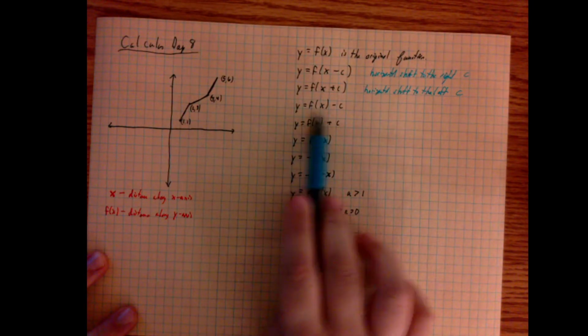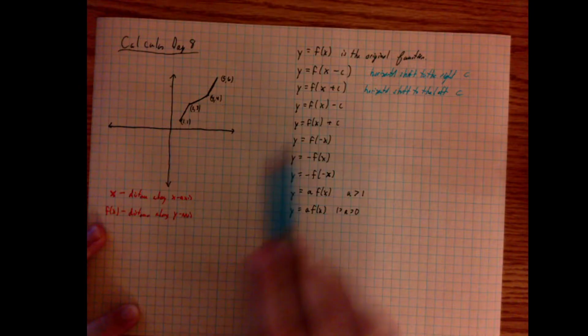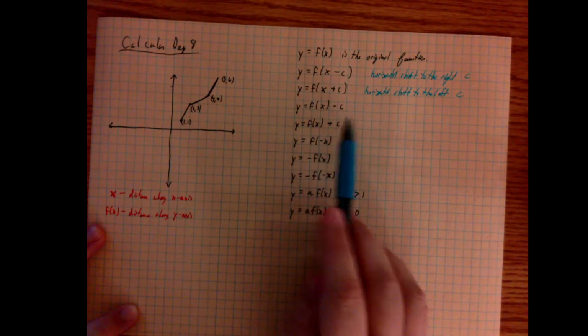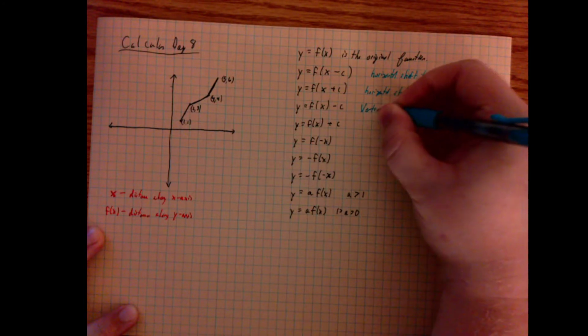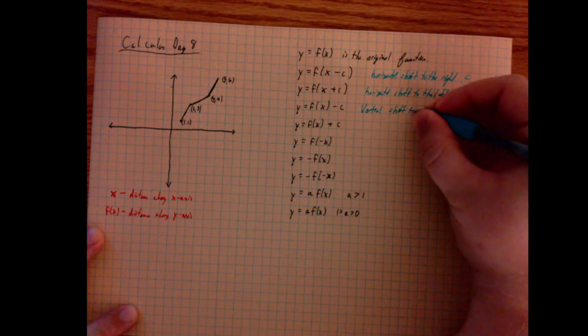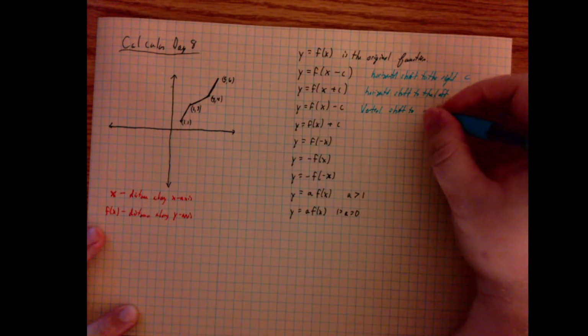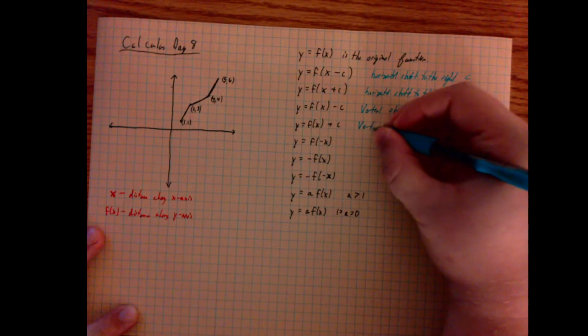C is being attached to f of x. Remember, f of x is the y-axis. So here, instead of having a horizontal shift, it will have a vertical shift. In this case, the minus would be down, and the plus would be, of course, up.